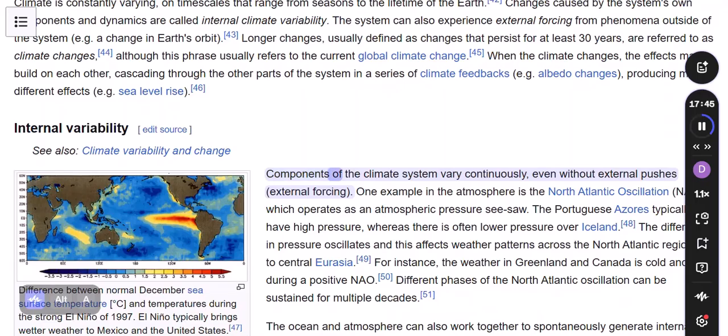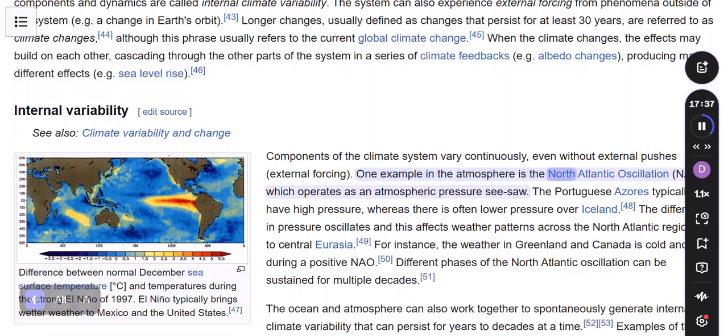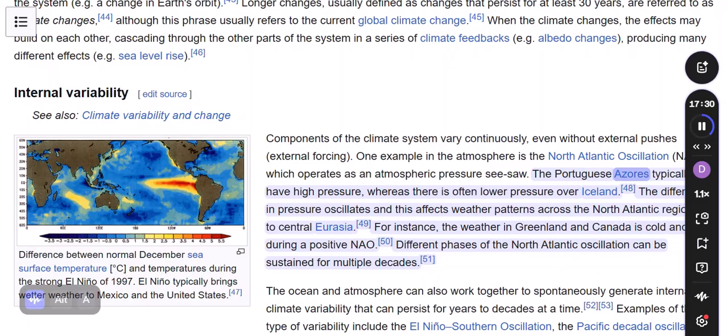Components of the climate system vary continuously, even without external pushes, external forcing. One example in the atmosphere is the North Atlantic Oscillation, NAO, which operates as an atmospheric pressure seesaw. The Portuguese Azores typically have high pressure, whereas there is often lower pressure over Iceland. The difference in pressure oscillates, and this affects weather patterns across the North Atlantic region up to central Eurasia.